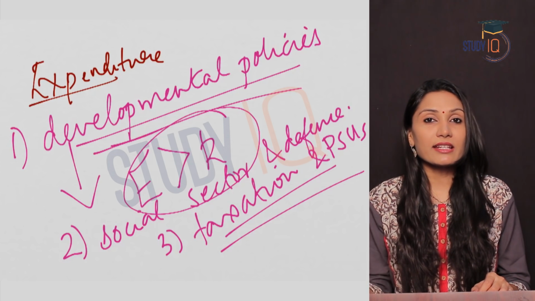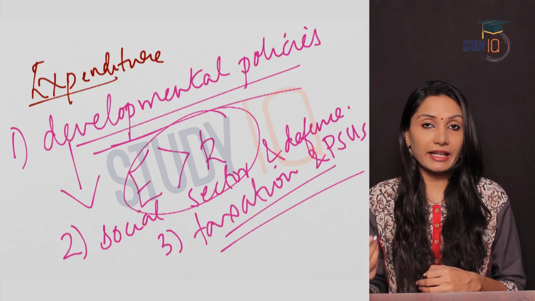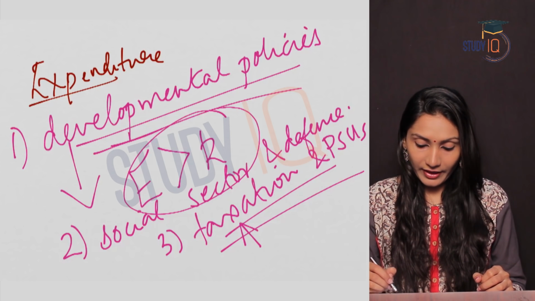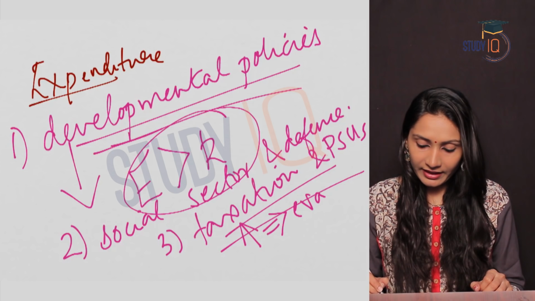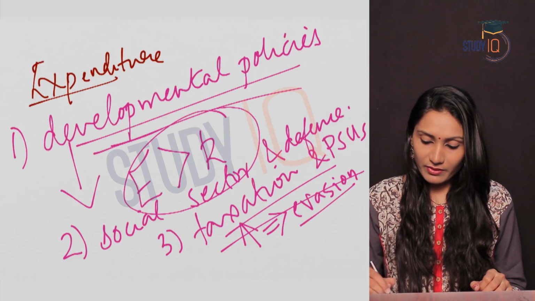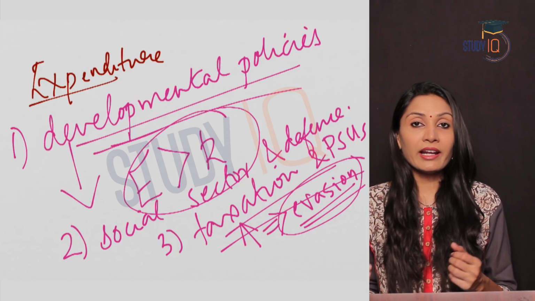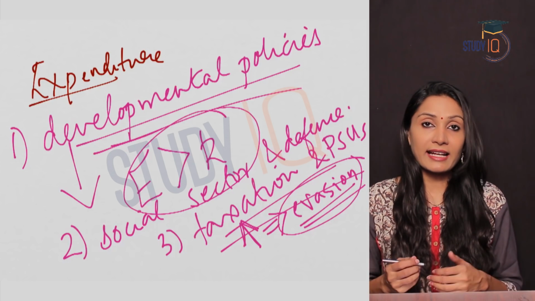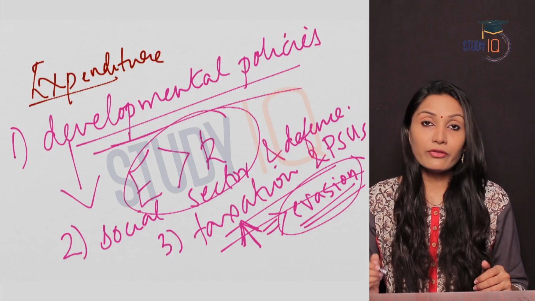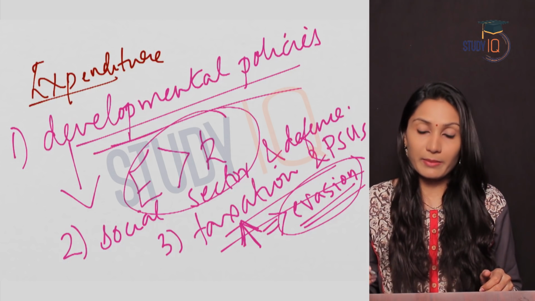The rate of taxation during that time was high, and due to the increased rate of taxation, many people evaded tax. So tax evasion was very common because of the higher rates, and this led to decreased tax collection. So the revenue from taxation was less for the government.